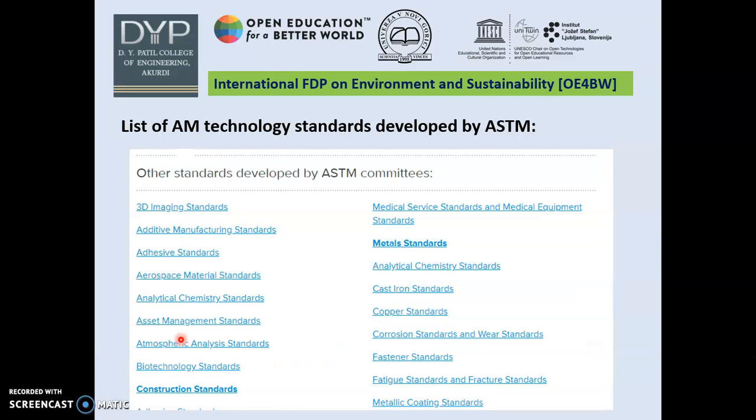These are the other standards. There are so many standards available. Previously we discussed only four main standards: design, materials and processes, test methods, and terminology. Other than these, we have many standards: 3D imaging standards, chemical standards, corrosion standards, wear standards, fastener standards, biotechnology standards. So based on application, we have a variety of standards. There are more than 70 to 80 standards available for additive manufacturing. So if you want to use additive manufacturing, you must follow these standards. These are the ASTM standards.